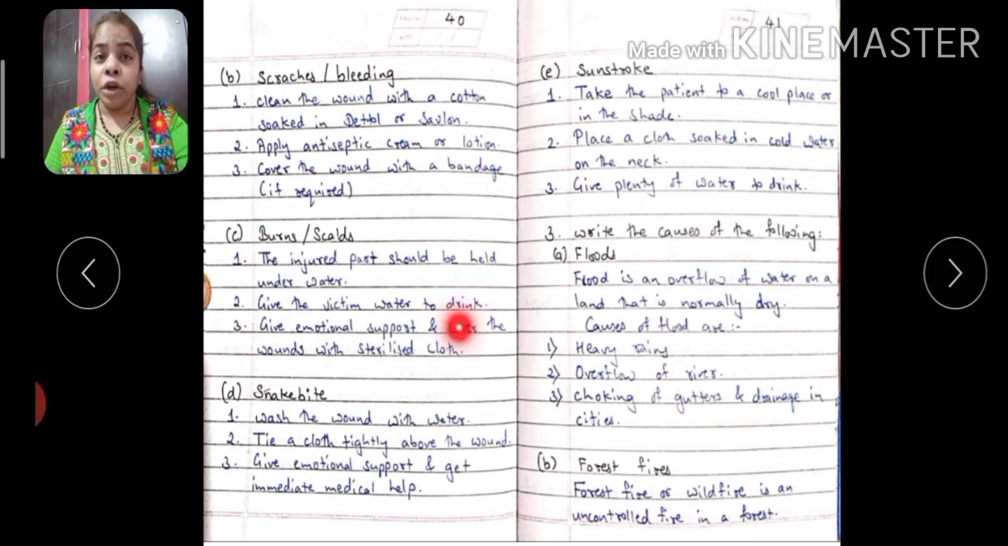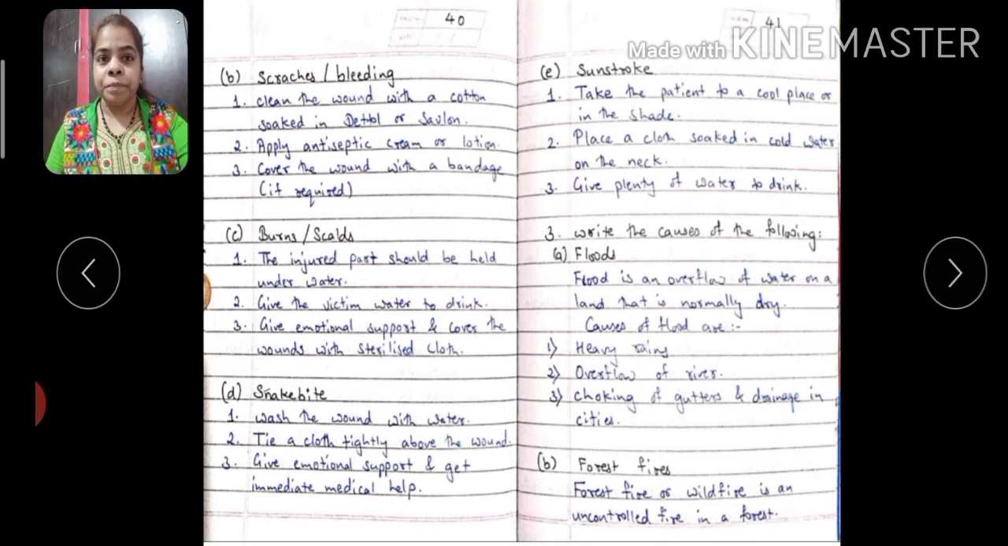Give the victim water to drink. Yes, because there is a lot of heat in the body. So give them water. Give emotional support and cover the wound with sterilized cloth. Yes, give emotional support. They are very scared. They are afraid. So you should give them emotional support. That will make them feel better. Sterilized cloth means the cloth which you have soaked in Dettol or Savlon and then you have let it dry. That is a sterilized cloth which is free from germs.